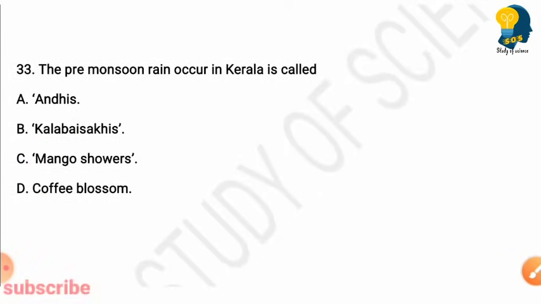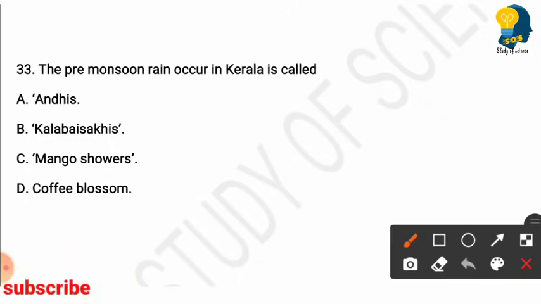Yes, the next question. The pre-monsoon rain that occurs in Kerala is called. Options Andhis, Kalabaisakhi, mango showers, coffee blossom. So here the right answer is option C, mango showers. Pre-monsoon rain that occurs in Kerala is called mango showers.